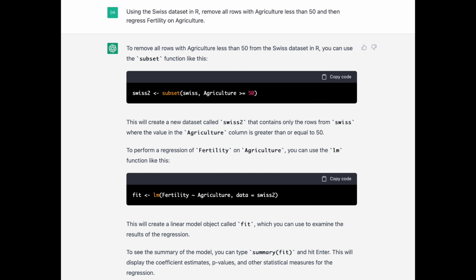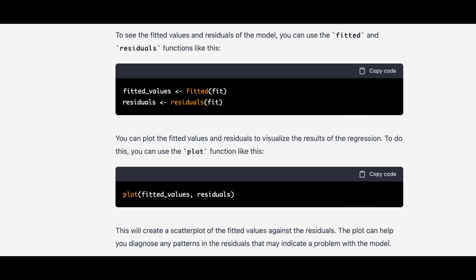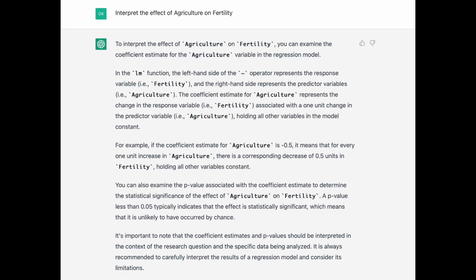And then it's telling me to see the summary, use summary on the fit model we just created. And then it's giving me more information about the residuals and plotting the residuals. Okay, so now I'm asking it to interpret for me the effect of agriculture on fertility. Let's see what it says.